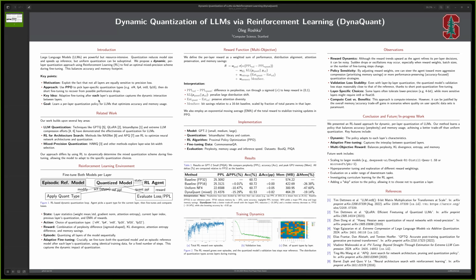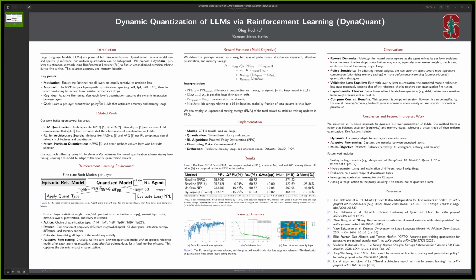Quantization is already common in model compression. For instance, using 8 or 4-bit weights is widely spread. However, different layers of an LLM don't always respond equally well to precision loss. Some can be heavily quantized with minimal accuracy drop, while others are more sensitive. So we propose using a reinforcement learning approach that dynamically decides how to quantize each layer during fine-tuning. Essentially, our agent learns a per-layer quantization policy, picking between quantization types such as NF4, FP4, int8, FP16, etc., that balances accuracy and memory usage.